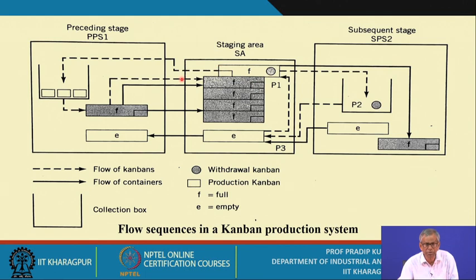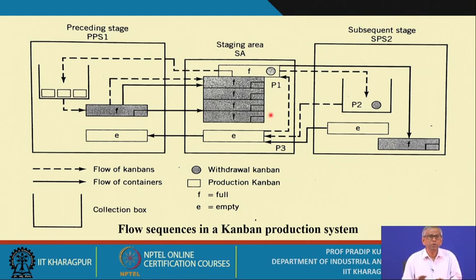So this is detached. This is basically called the swapping, and it goes to the preceding stage, and it is dropped in the collection box over there. That means this is the production Kanban. Now obviously, this empty container goes over here, and as per this production Kanban, you start producing, and as soon as the container becomes full, you attach the production Kanban on it, and then this full container moves to the stacking area.